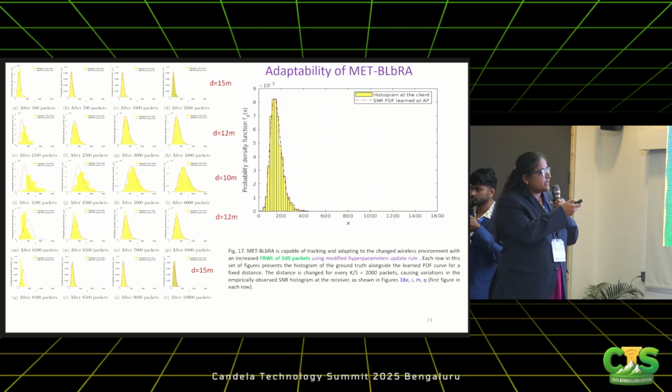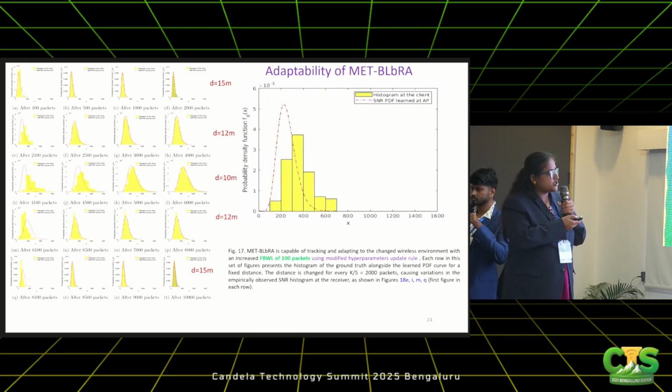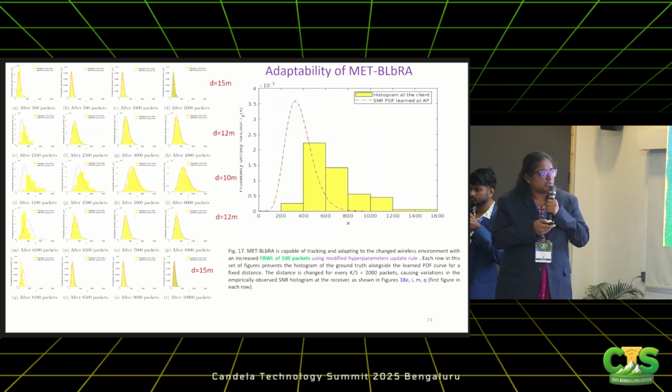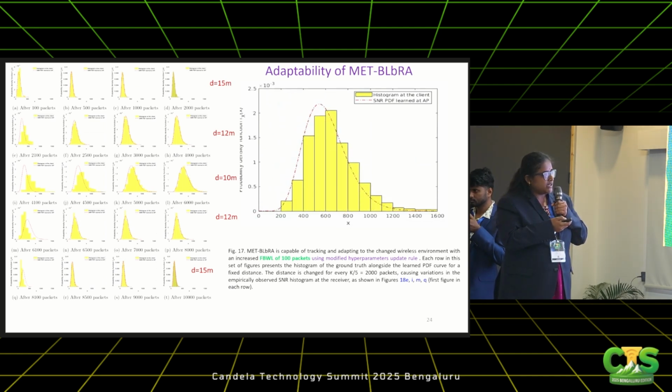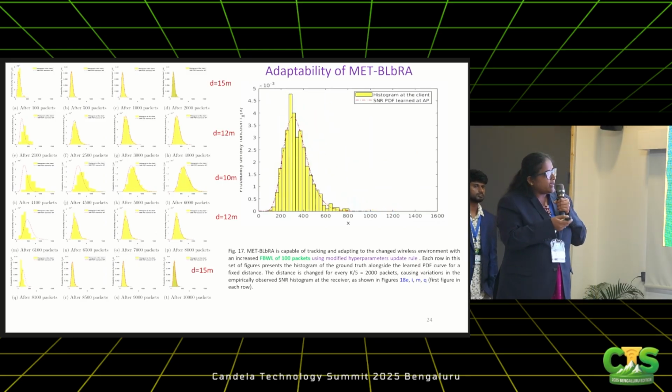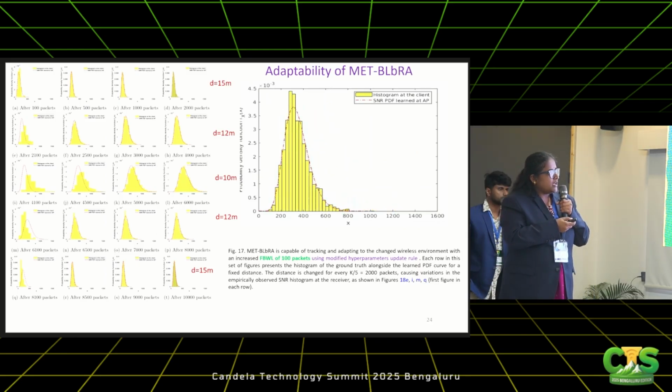So it is tracking. Now the distance is decreased to 12 meters. So the red curve is the tracking which is happening at the transmitter end. So distance is further decreased. So the yellow bars are the ground truth which is observed at the receiver end. Again, the SNR decreased. So it is able to track.